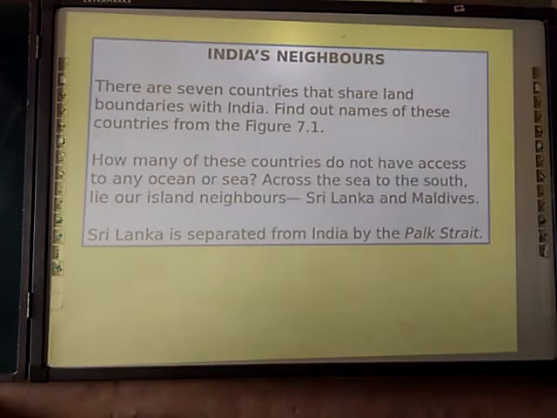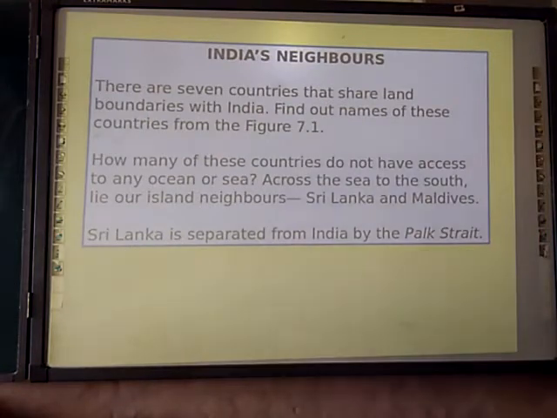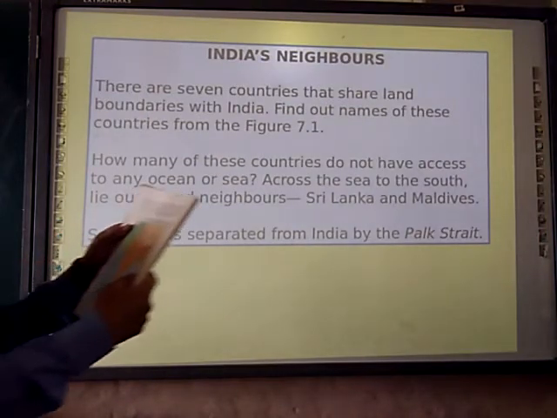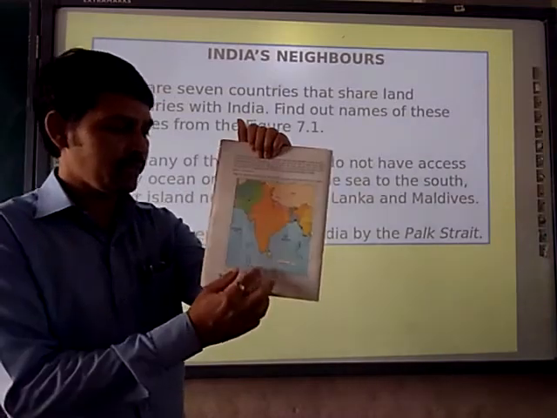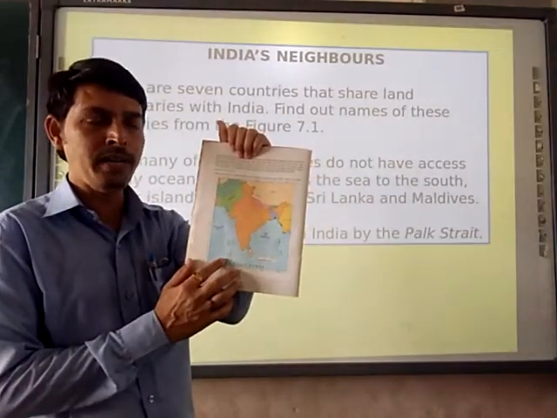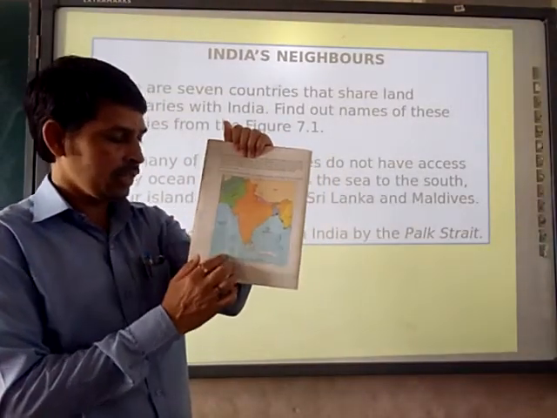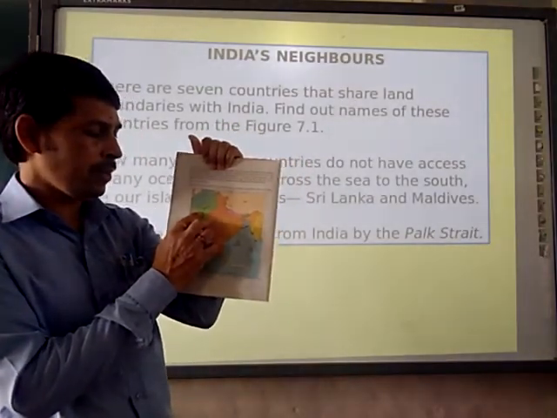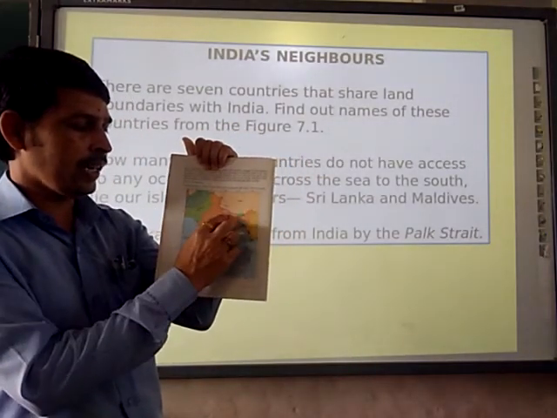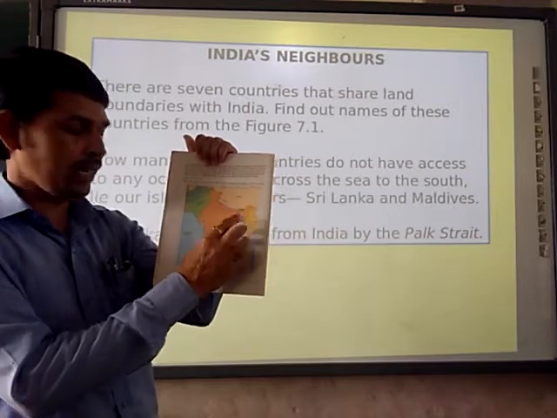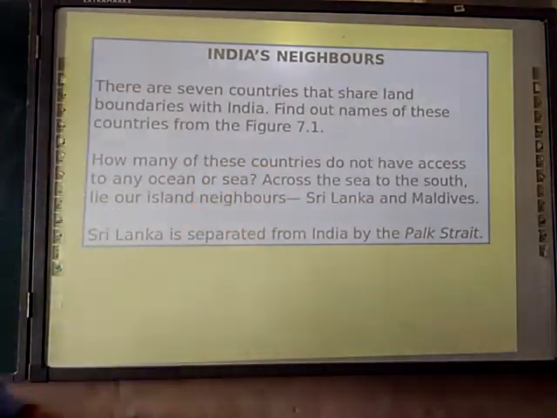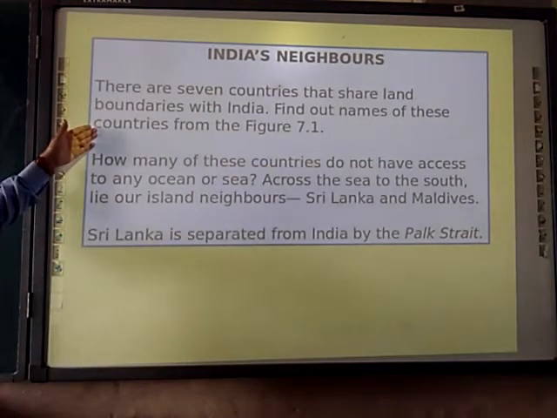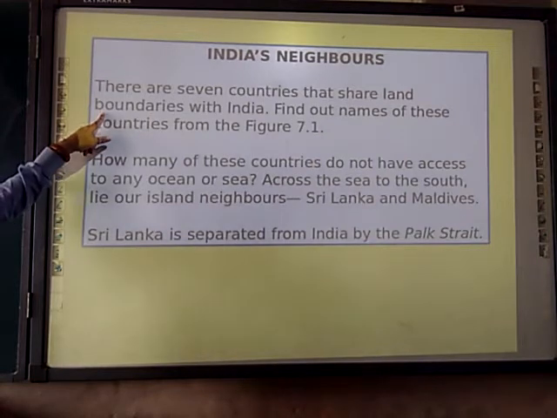Next, India's neighboring countries. Here we are seeing figure number 7.1 in the textbook. India's neighboring countries are Pakistan, Afghanistan, China, Nepal, Bhutan, Bangladesh, like that. All the countries are there. So there are 7 countries that share a land boundary with India.